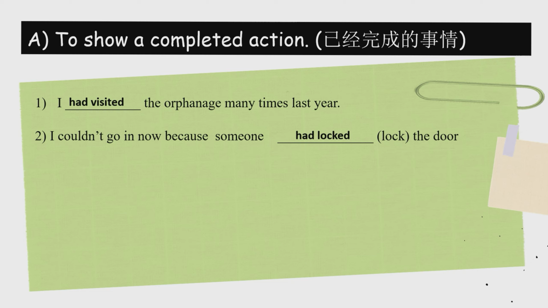We use past tense here because the verb couldn't. I couldn't go in. 我不能进去。Past. So the past perfect is used here. 因为有人已经锁门。So had, lock. And check the word lock. Lock is the past participle. L-O-C-K-E-D.